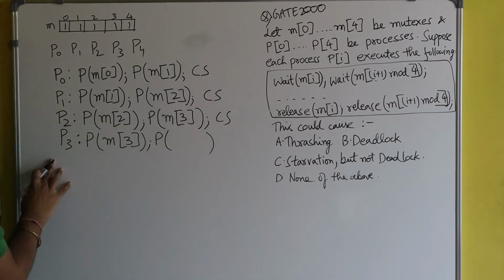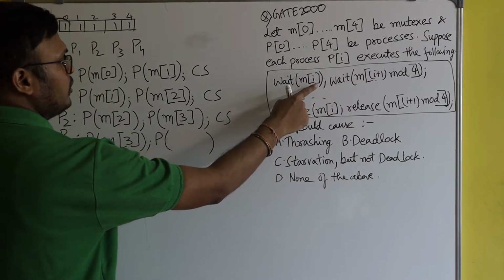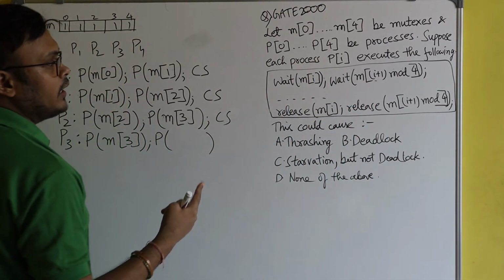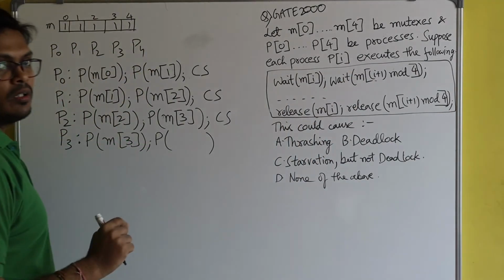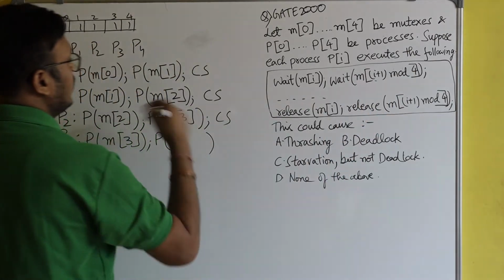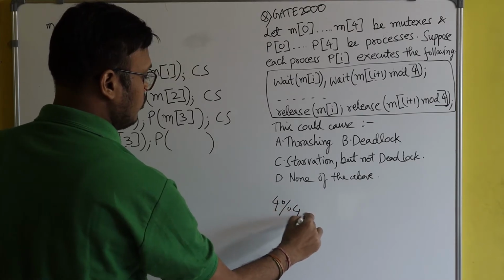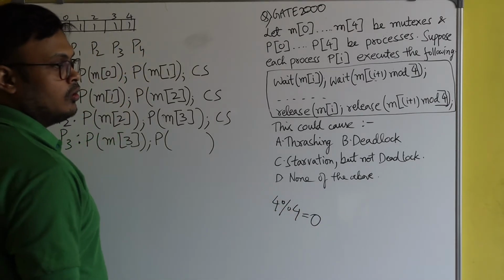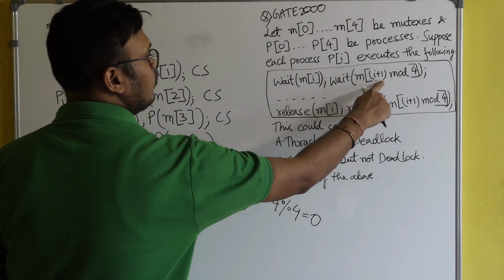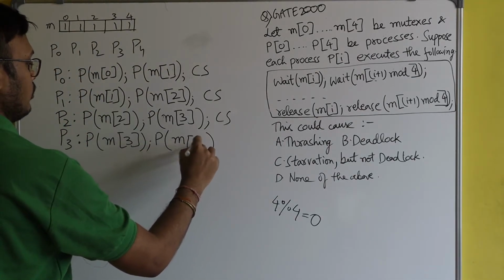Now just wait here. You see the value of i is 3. So here it's fine, m of 3. But here what will we write? Since the value of i is 3, i plus 1 is 4. If we apply the mod 4 operation on 4, what is 4 mod 4? It is obviously 0. In modulus, we take the remainder. So 3 plus 1 is 4, 4 mod 4 is 0, so here I will write m of 0.